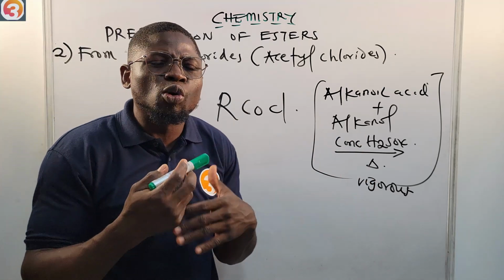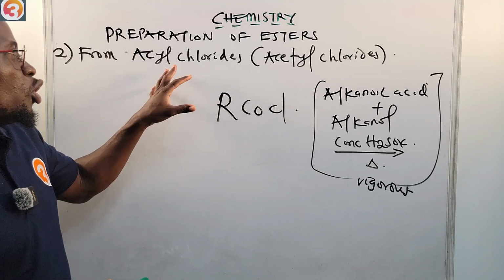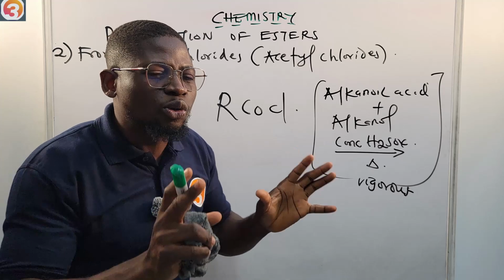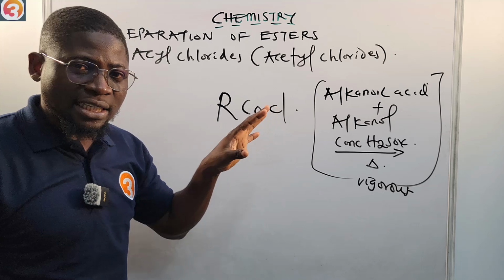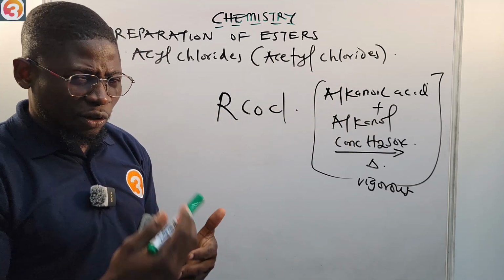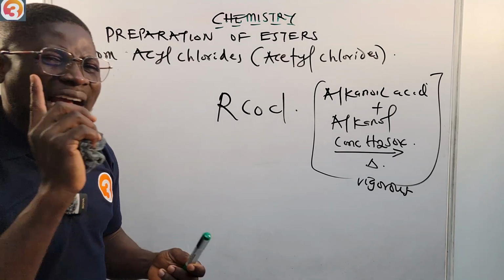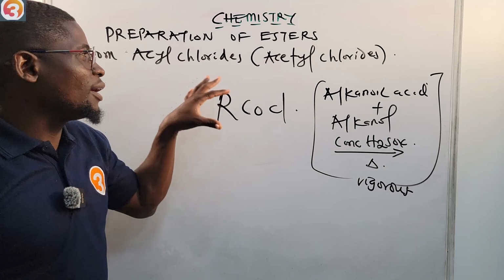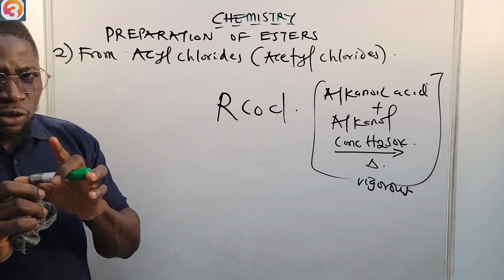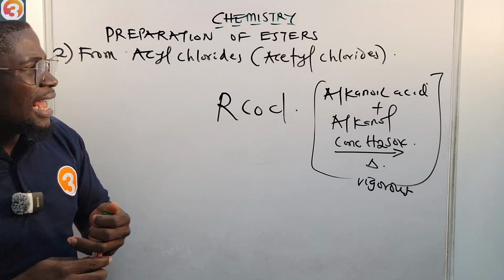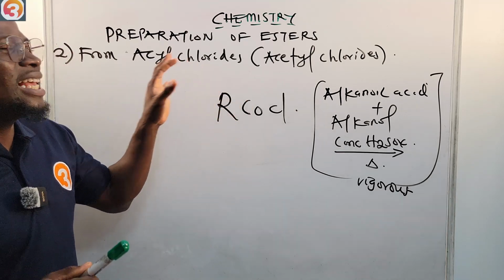So if you are looking for mild conditions for preparing esters, what we usually use is acetyl chlorides, or acyl chlorides, to make those esters. So you can see the advantages of using acyl chlorides over carboxylic acid. Carboxylic acid is usually more vigorous, but acyl chlorides are more mild when you are forming esters with them. Another reason why we use acetyl chloride or acyl chloride is that alkanoic acids do not react with some aromatic alcohols. They do not even react with some aromatic compounds, but acetyl chlorides or acyl chlorides react with them.